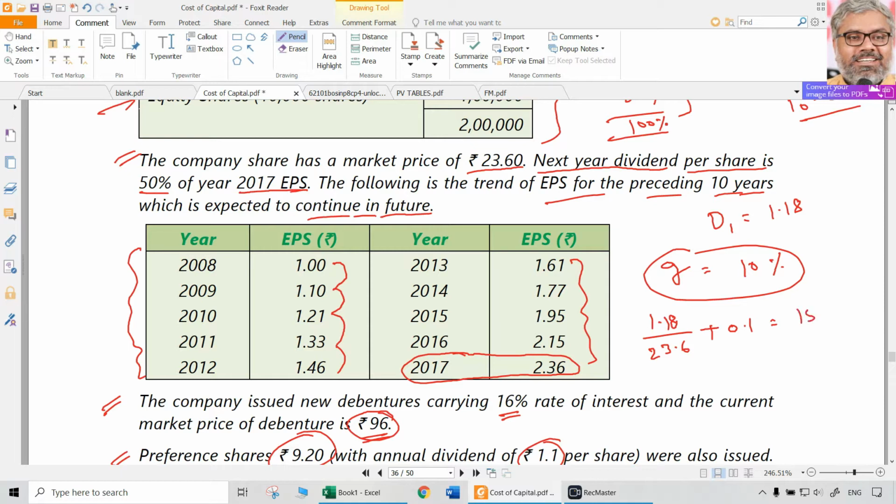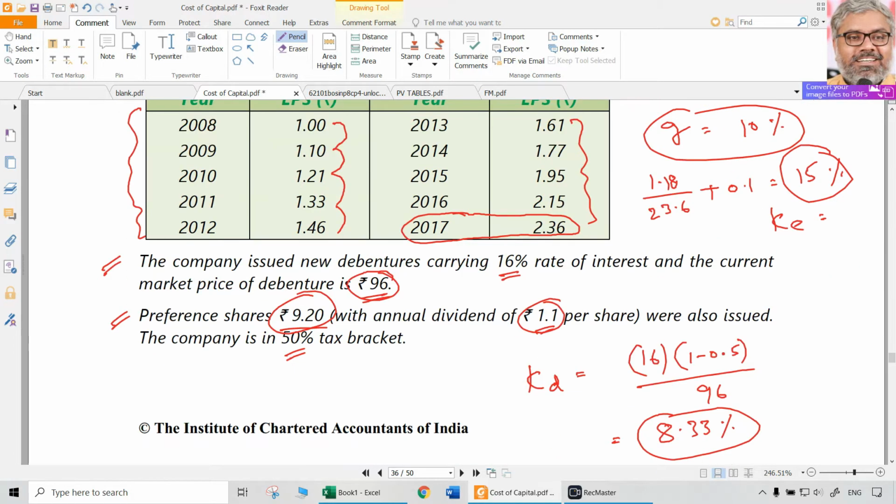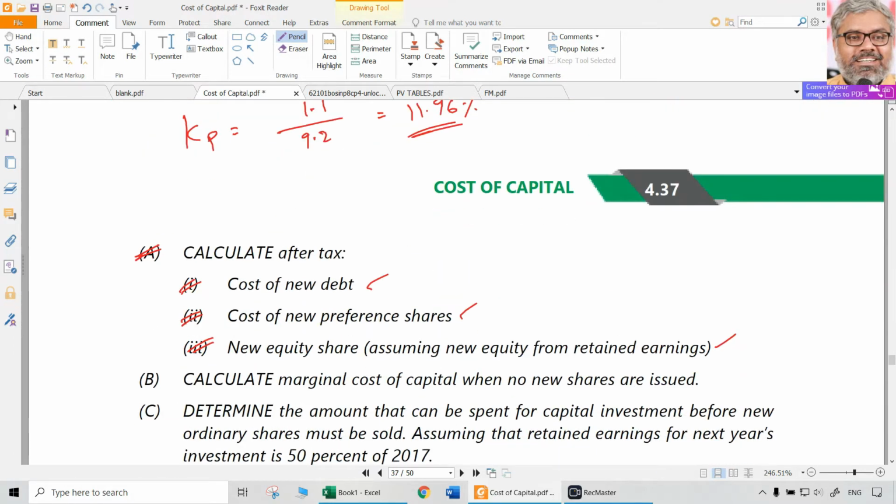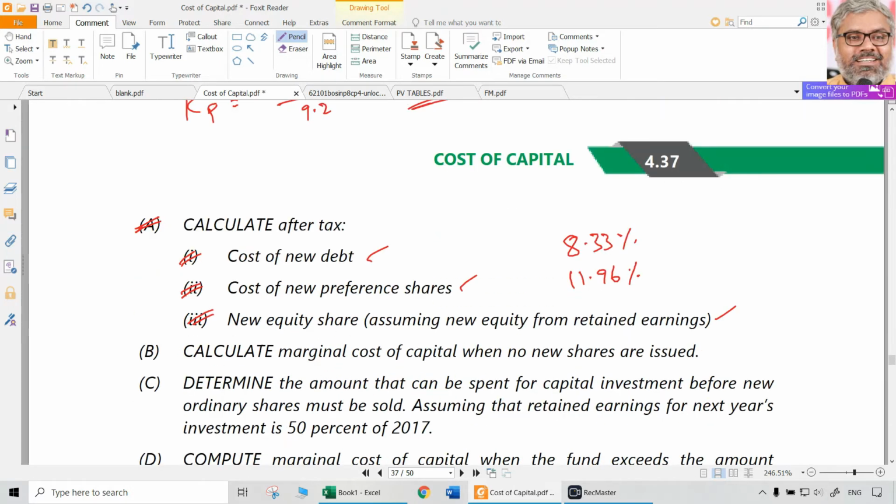That means 15% is the cost of equity. So we have all the three which are asked here: 8.33%, 11.96% and 15%. That is the answer for part A.